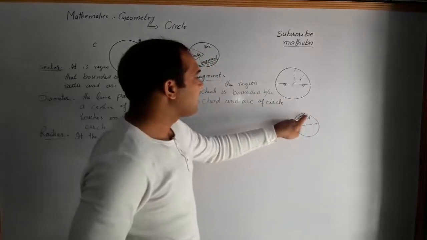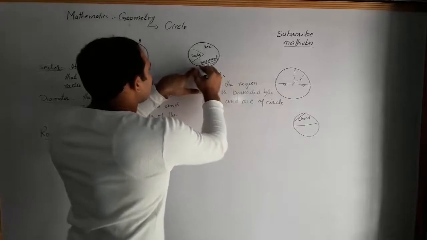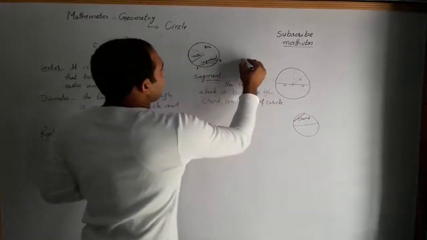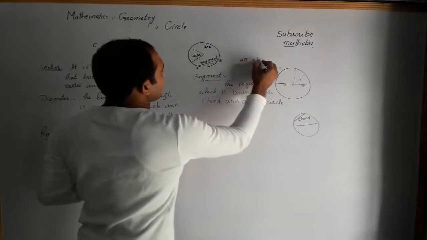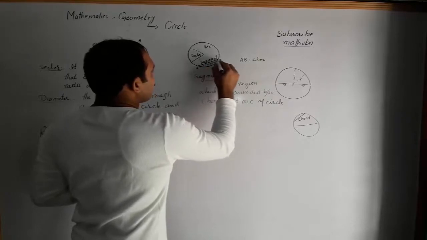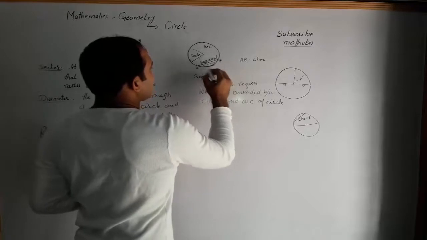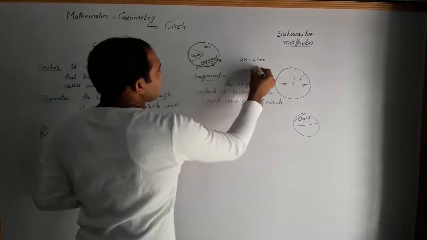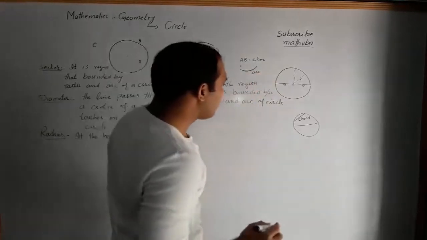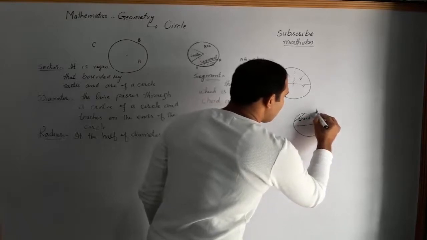This line in a circle is called a chord, like line AB. AB is a chord. If we talk about this line, this is called an arc.